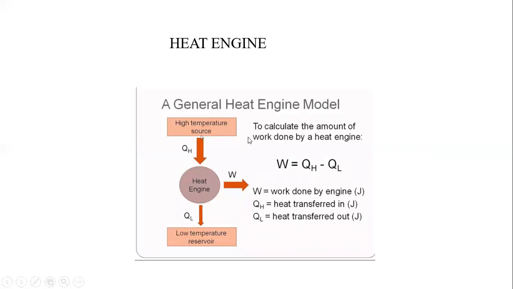Heat engine. High temperature source, heat engine, low temperature reservoir. To calculate the amount of work done by a heat engine, we have the formula W equals QH minus QL, where QH is the heat transferred in, in joules, and QL is the heat transferred out. This one is the heat in, heat out. It is a model of the heat engine. It is a transfer of energy, work done, expel of energy.